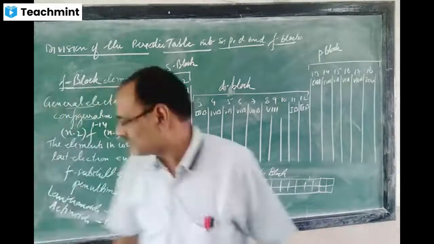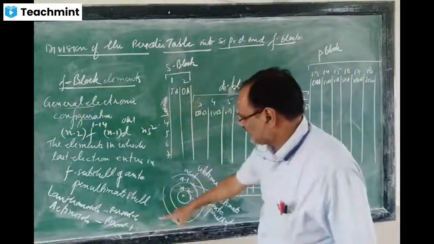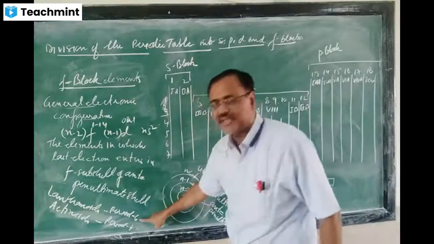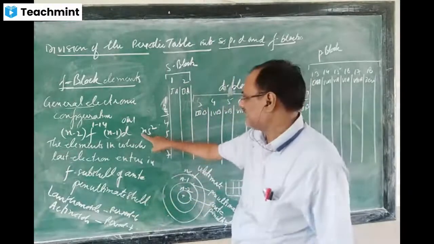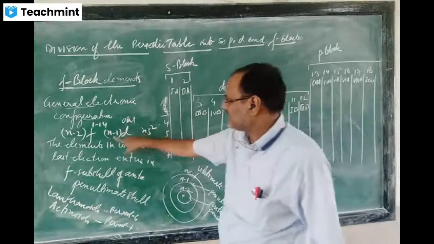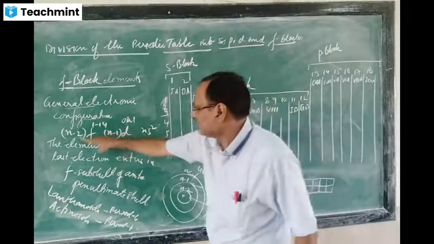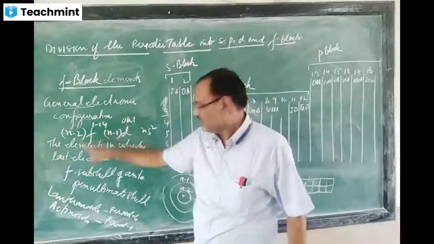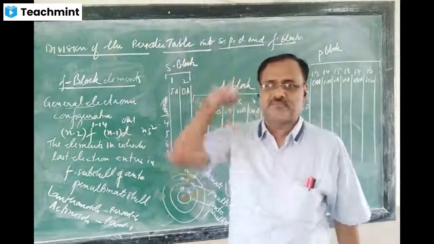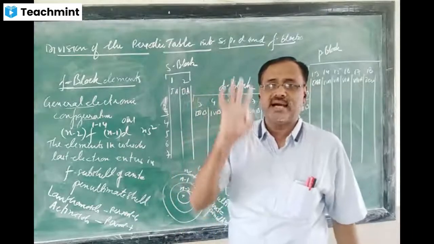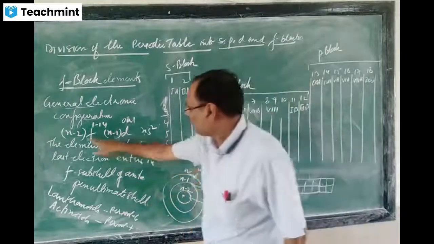All of you please look here. You said that lanthanoids come in period 6, so write n is equal to 6. Then you will get 5 here, and 4 here. It means for lanthanoids, the last electron will go into 4f.